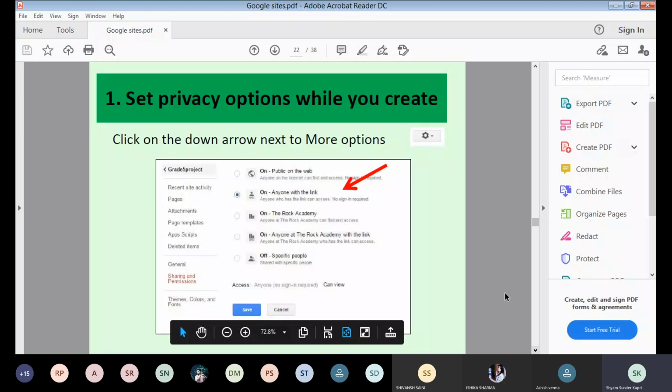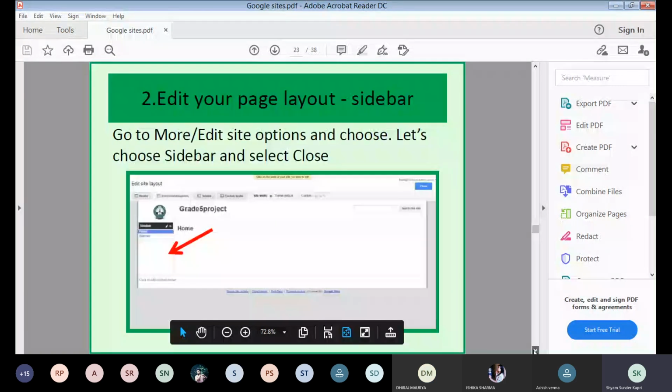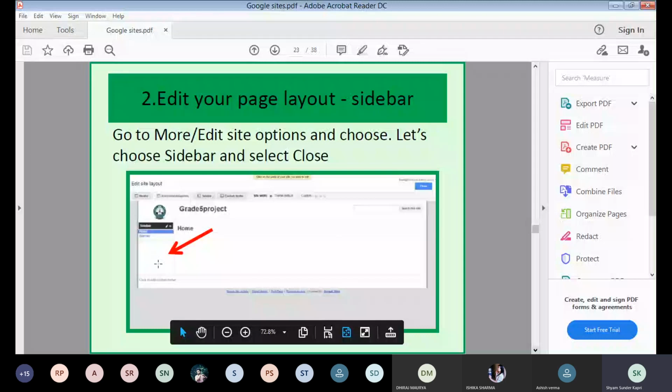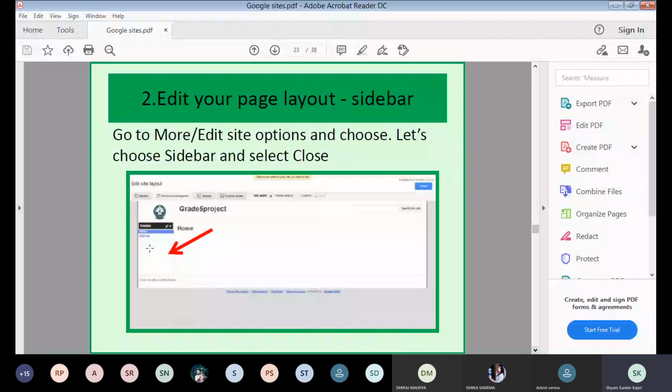Edit your page layout and sidebar. The page layout sidebar can be edited as well. This is the main content area, the text area, and this is the sidebar. The sidebar we use for navigation menus. Many times we use navigation menus there.